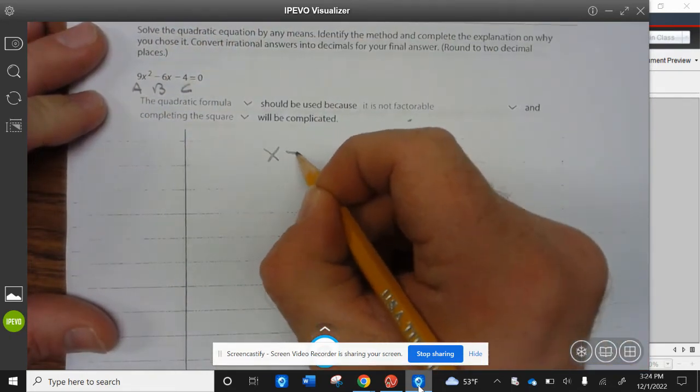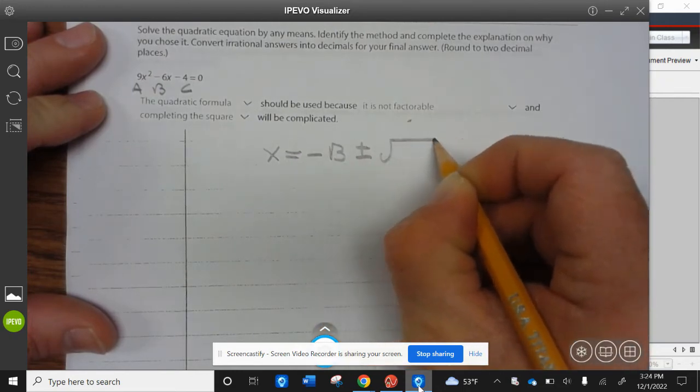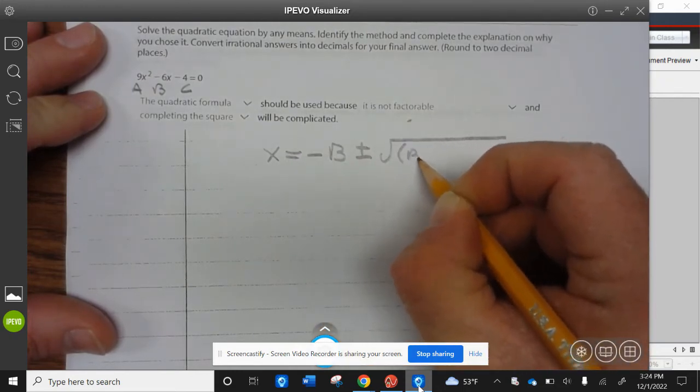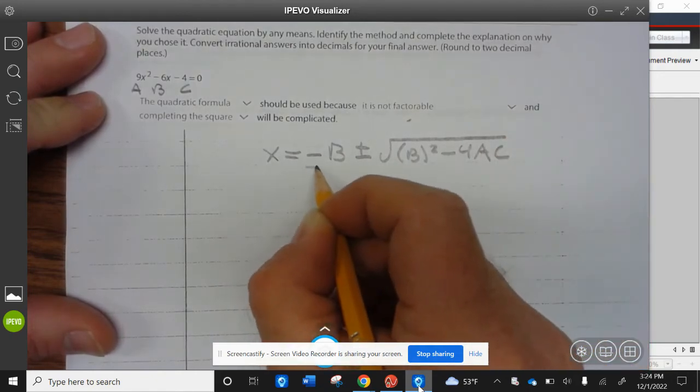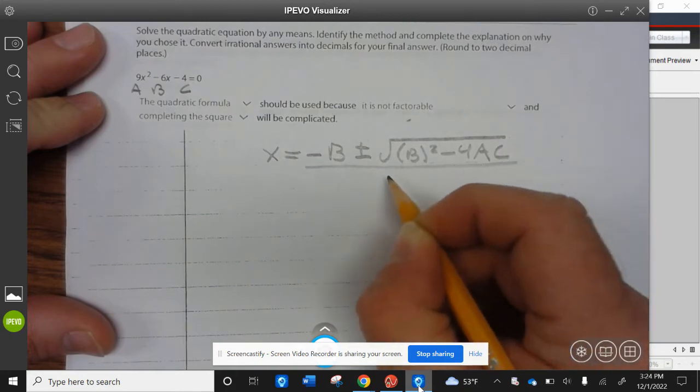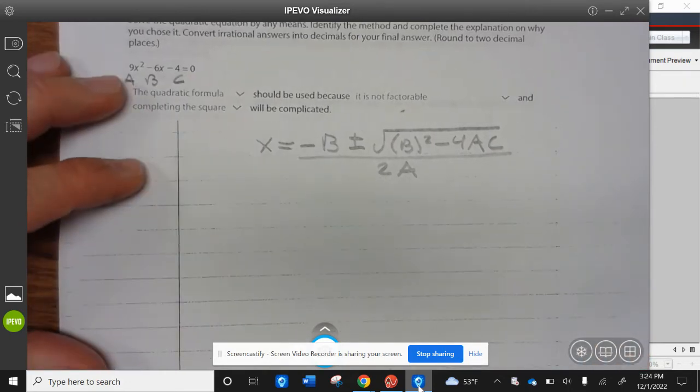The quadratic formula says x equals negative b plus or minus the square root of b squared minus 4ac divided by 2a. Okay, so we plug the numbers in.